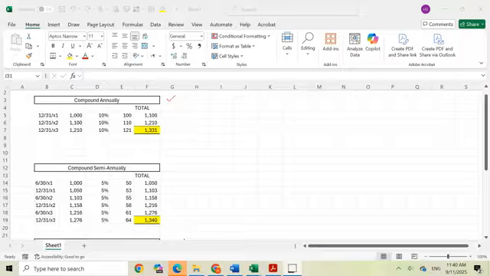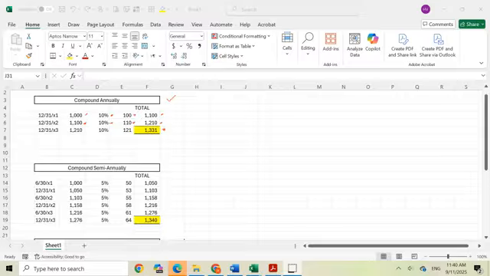So here in this quick example, we have $1,000 and we get interest once a year, 10%, so that's $100. And so at the end of year one, we have $1,100. This is compounding, so we get interest on the principal plus the interest we have already earned. So in year two, we have $1,100 times 10%, which gives us an interest of $110. And so this is $1,210 at the end of year two. And then the end of year three is $1,331, which we've already gone through.